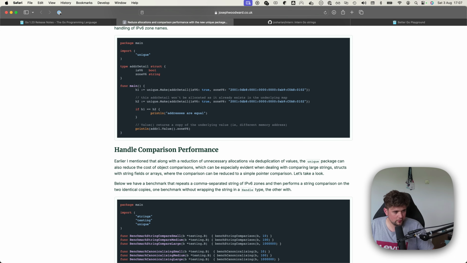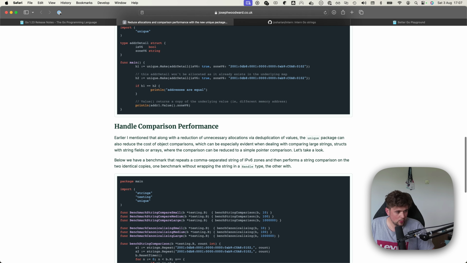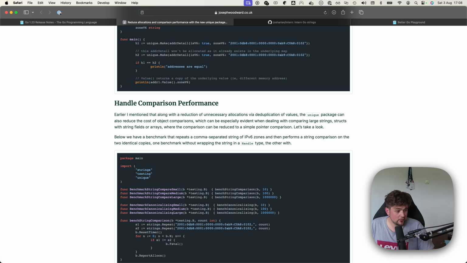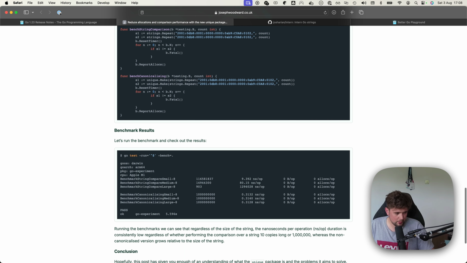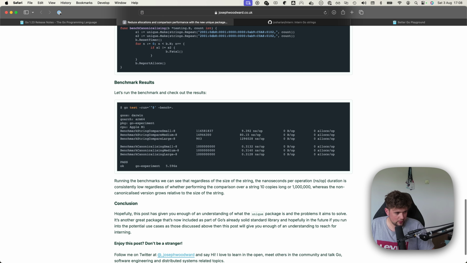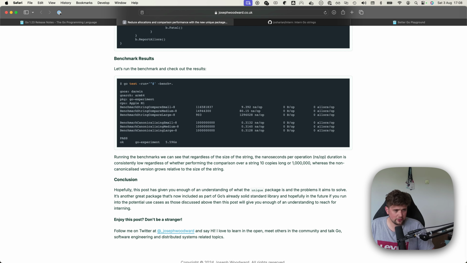As well as proving that it works and showing us how to use it, I think this is a really nice example too. We can take a look at the performance of doing such a thing. If we scroll down, there are some really nice benchmarks here. Running the benchmarks, we can see that regardless of the size of the string, the nanoseconds per operation is consistently low, whether performing the comparison over a string 10 copies long or a million, whereas the non-canonicalized version grows relative to the size of the string. So this is really interesting.